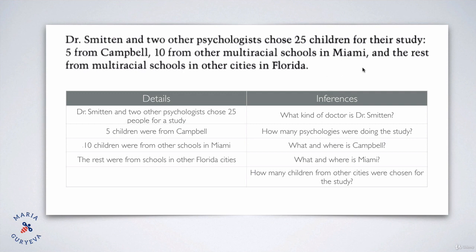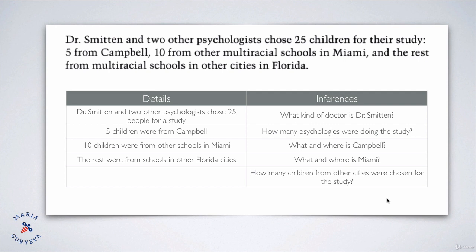We can easily guess it from the sentence, right? There were 10 children from other multiracial schools in Miami and the rest from multiracial schools in other cities in Florida. So we can see from the way the sentence is structured that Miami is a city in Florida, right? So again, there's nothing about Miami being a city in Florida. It's not written here. But from the way the sentence is constructed, we can easily make this conclusion. So this is an inference again.